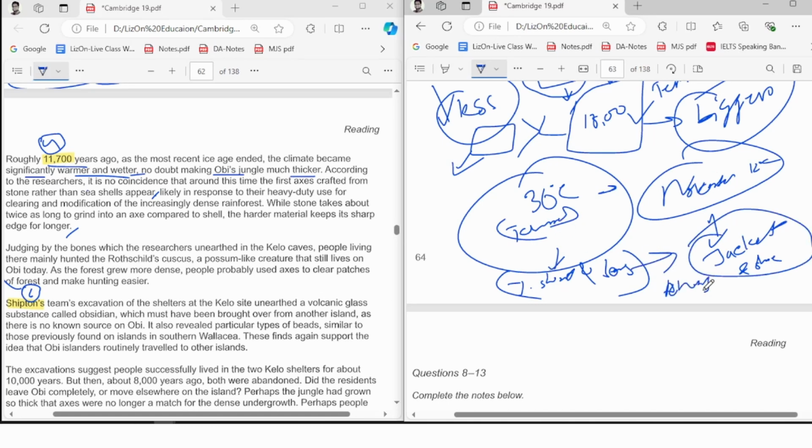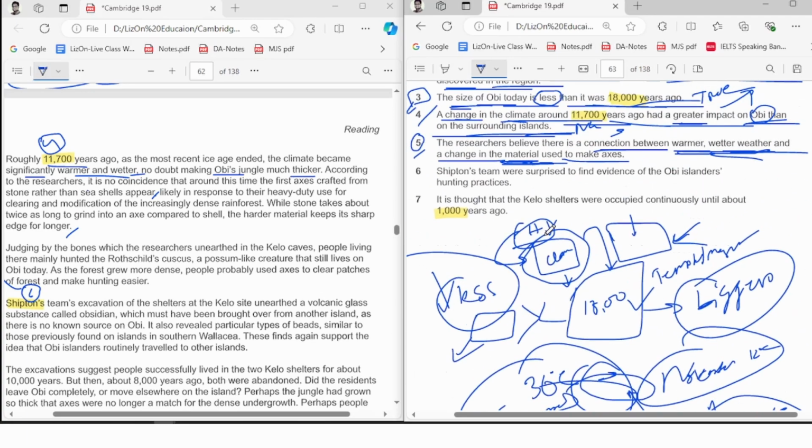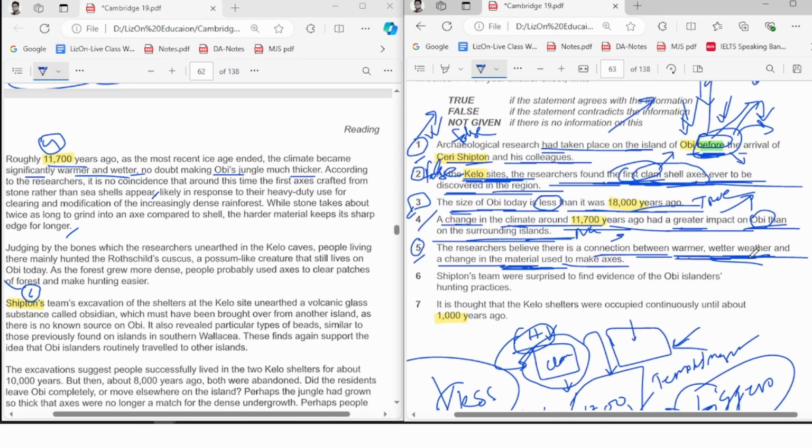We are talking about changes of dresses, and there is a connection between changes of dresses and the temperature, right? A link. There is a connection between the changes of dresses and the temperature, the same way there is a connection between warmer, wetter weather and the material used to make axes. So let's go and find it. If there is a connection, the answer will be true. If there is no connection, then false. If we can't find anything, like is there any connection or not, then not given.